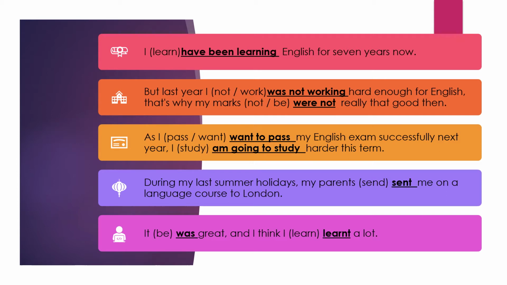Whenever you are quoting any activity that is yet to happen in future and it is already planned in the present, you can always use present continuous, like the way we've used here. I am going to study. We did not use "I will study harder this time." Though if you use "I will study," it would then mean that you're using a modal, will. It will not tell you the tense, but a modal will then be used to show the determination. So it is not a tense. Therefore, I am going to study harder this time.